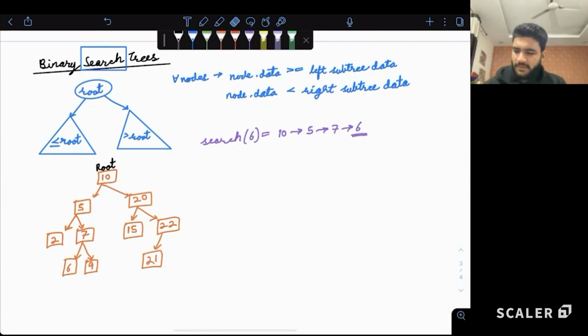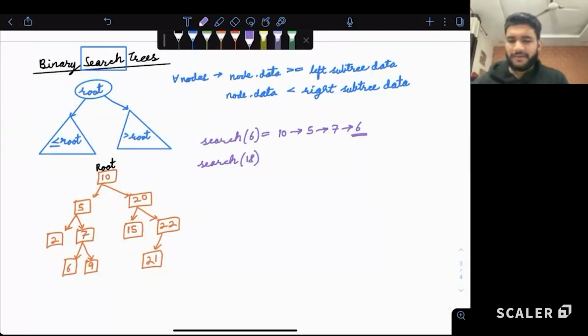So let's do one more example. Let's say if someone asks us to try and search 18. Someone wants to know, is 18 present or not? How will we search 18, guys? Where is the 18? It can be anywhere. Okay, nice. So if we have to search 18, we'll say 10 is smaller than 18. So if 18 is present, it will be present on the right subtree. Correct? We can discard the left side.